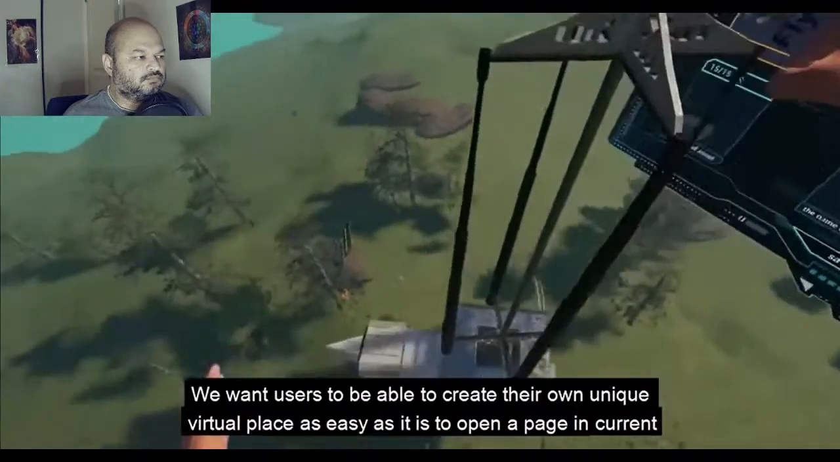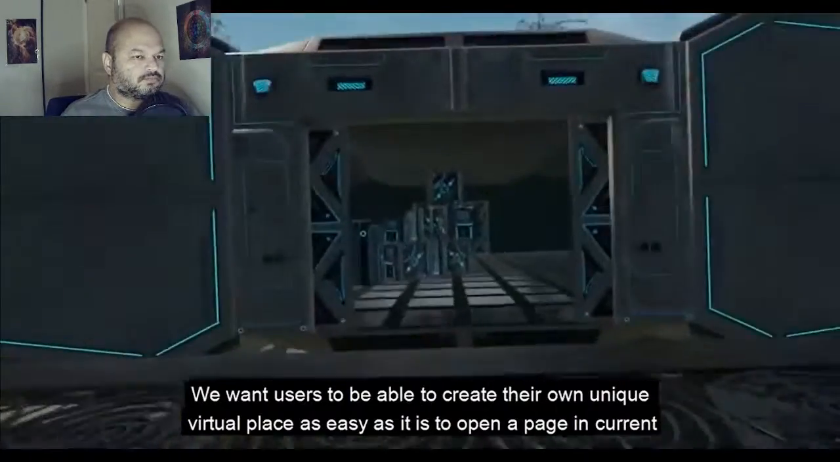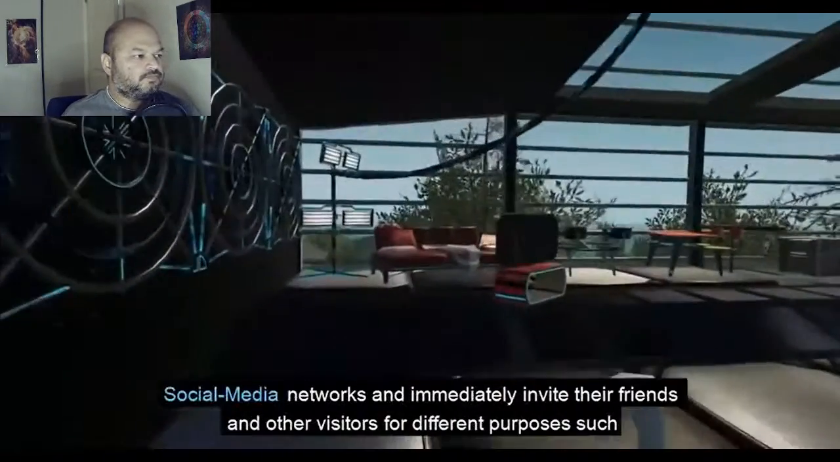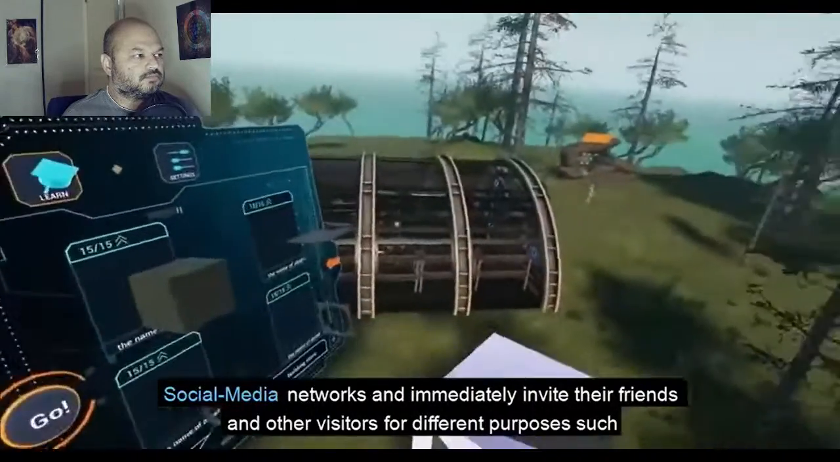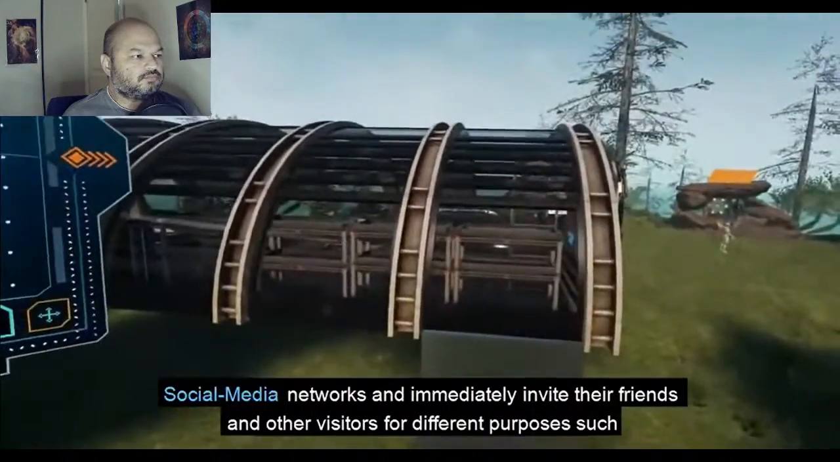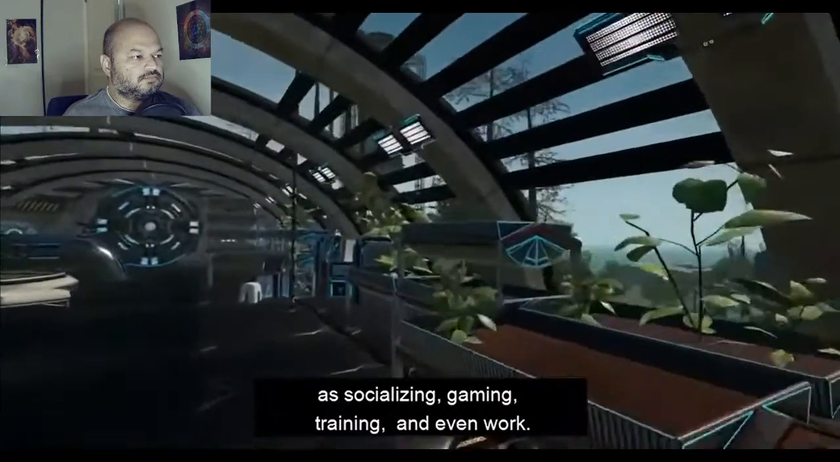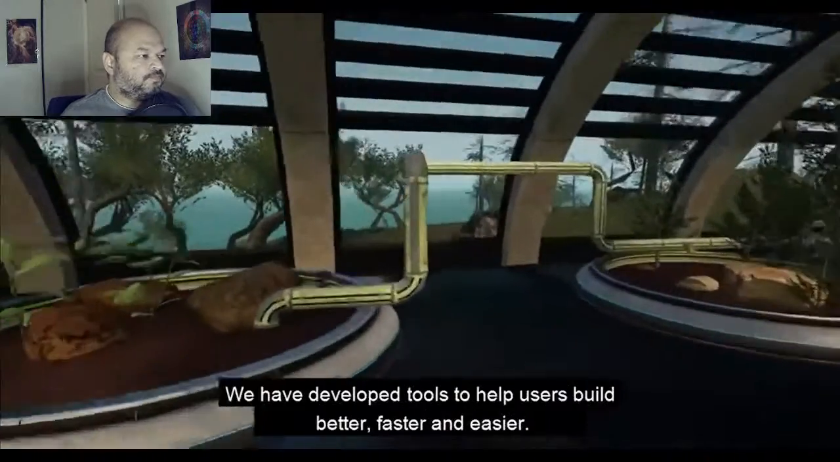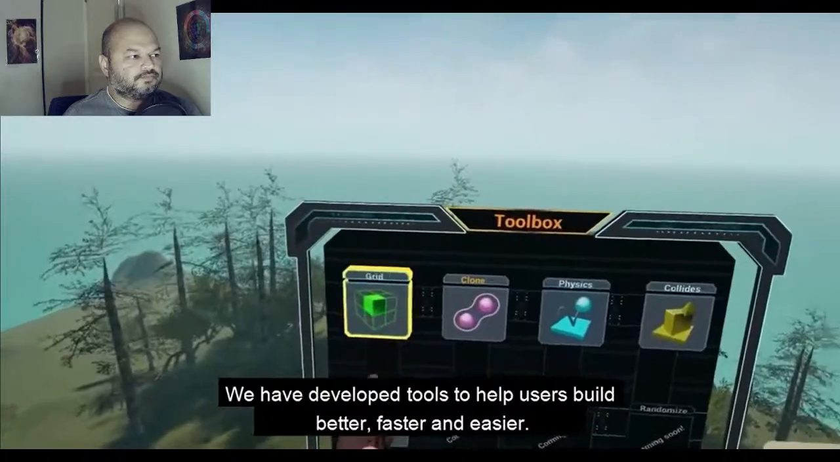We want users to be able to create their own unique virtual place as easily as it is to open a page in current social media networks and immediately invite their friends and other visitors for different purposes such as socializing, gaming, training, and even work. We have developed tools to help users build better, faster, and easier.